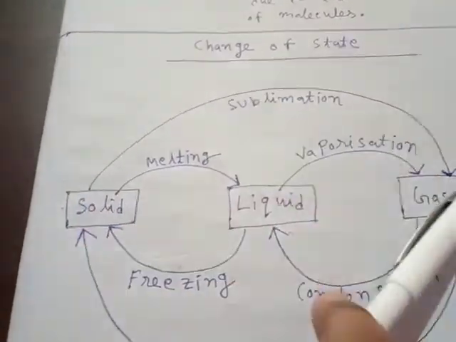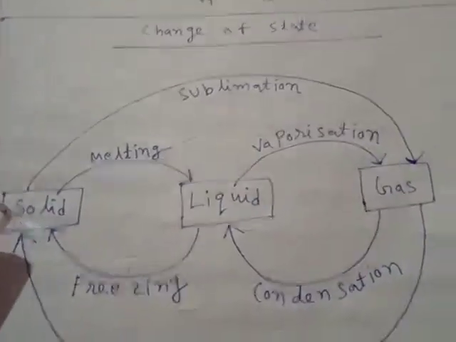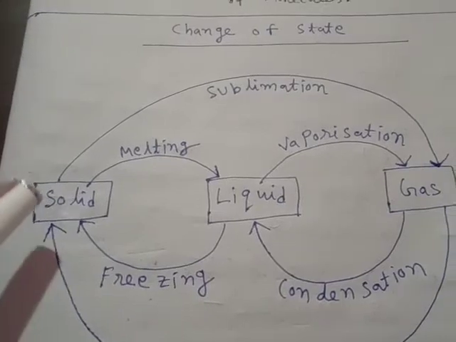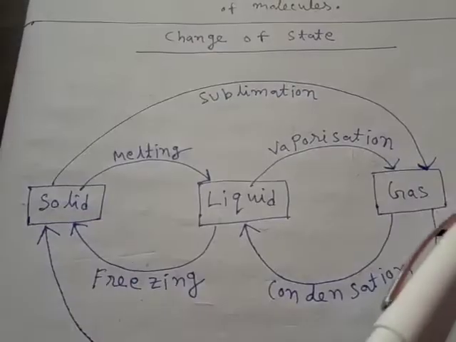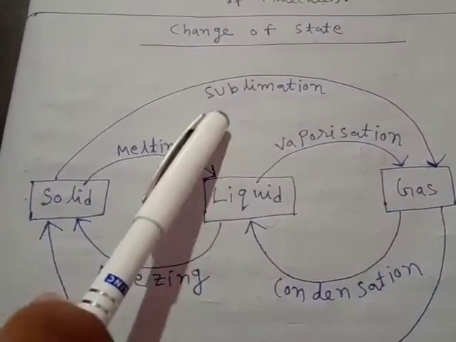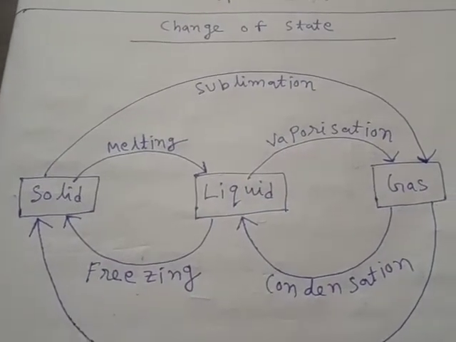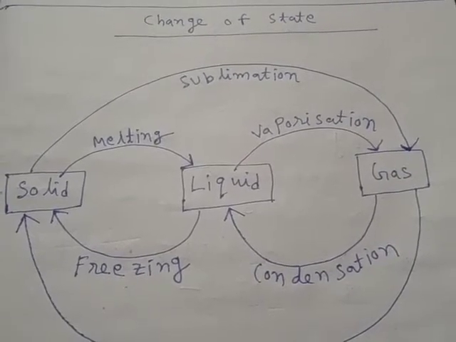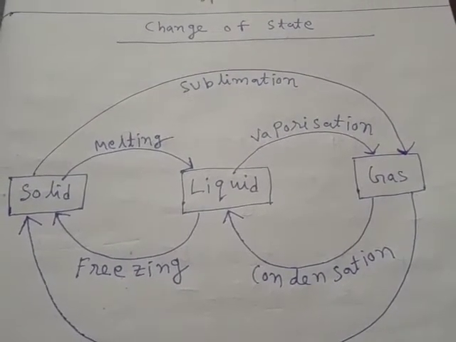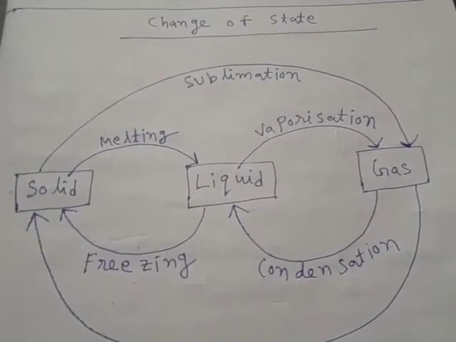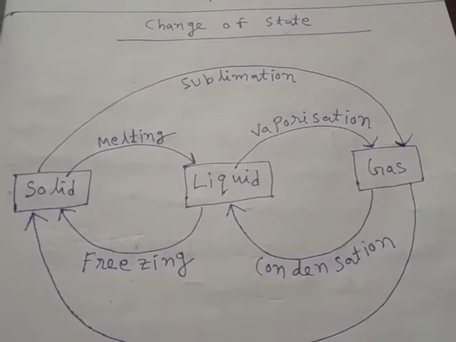Now move to this process, when by absorbing heat, solids directly convert into gas. That process is called sublimation. An example of sublimation is when camphor directly converts from solid into gas at room temperature.